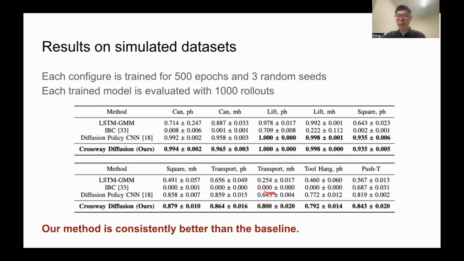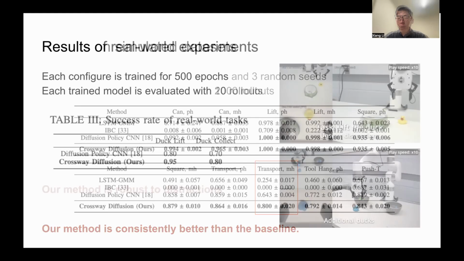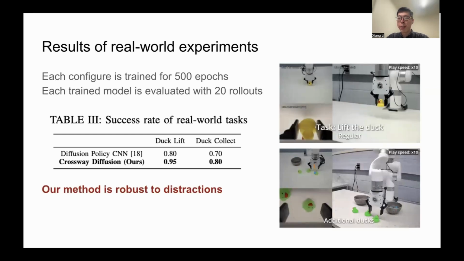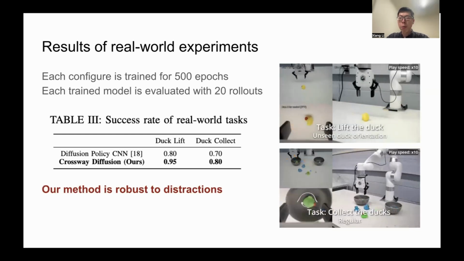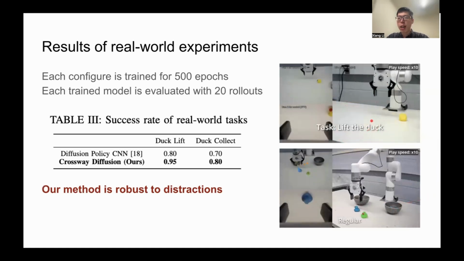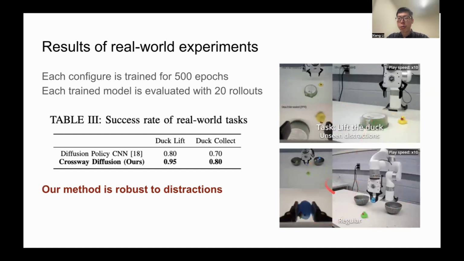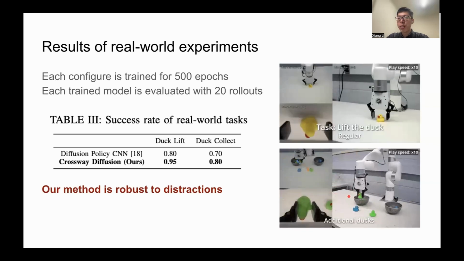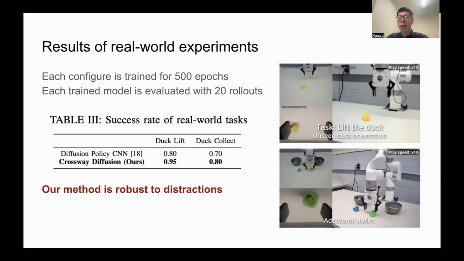Especially on this challenging dataset, Transport MH, our method significantly outperforms the diffusion policy baseline by 60%, and we have variance even performs better. Similarly, in the real-world experiments, our method achieves better performance. And besides that, we observe that our method is robust to many visual distractions and many unseen scenarios. For more demo videos, please check our project page at the end of this video.